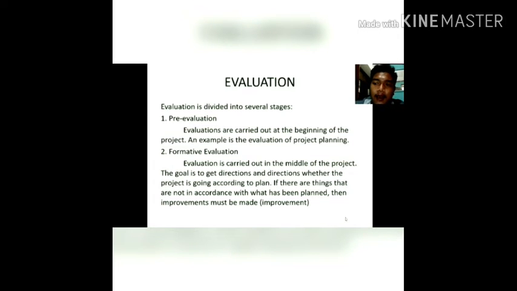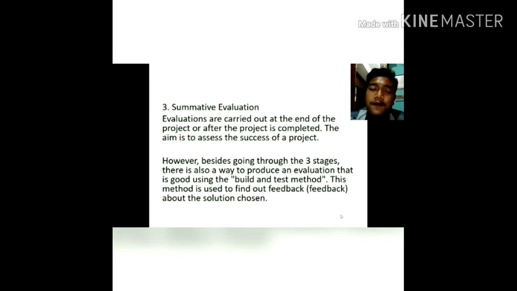If there are things that are not in accordance with what has been planned, then improvement must be made. 3. Summative evaluations. Evaluations are carried out at the end of the project or after the project is complete. The aim is to assess the success of a project.